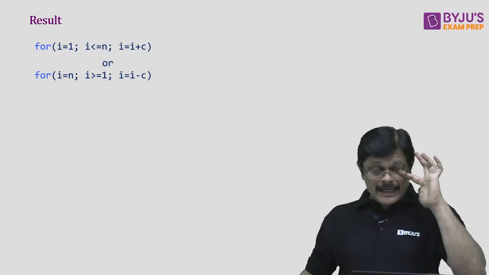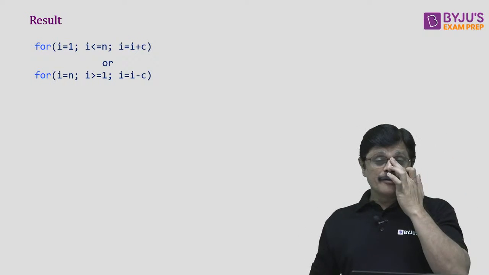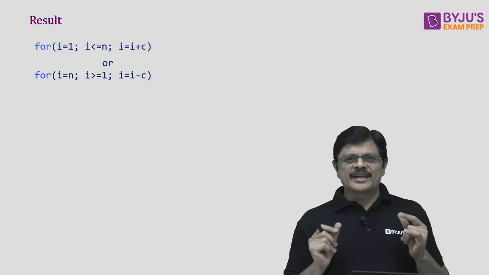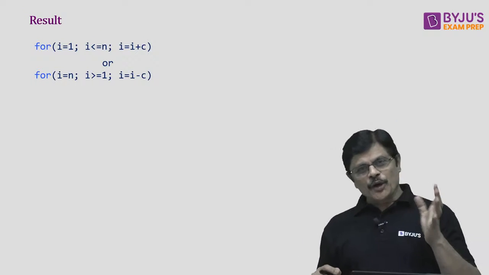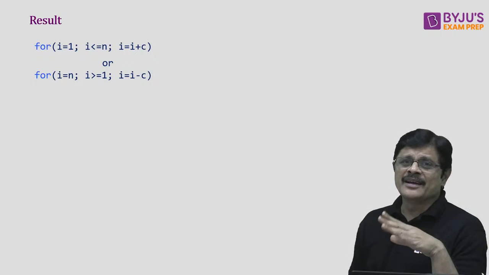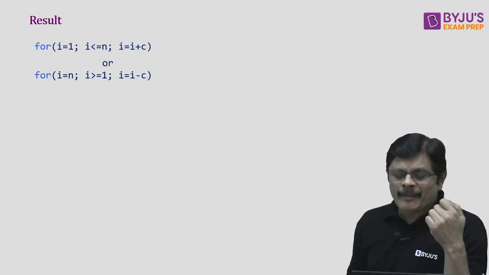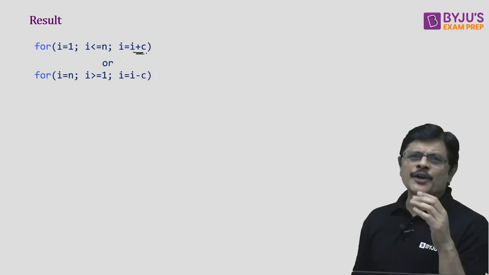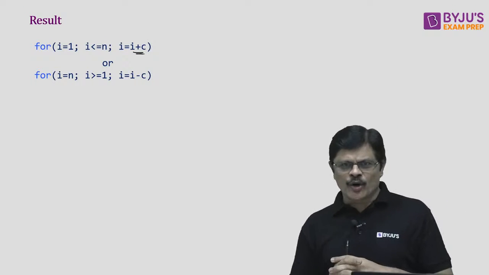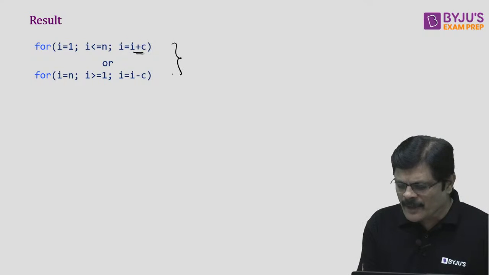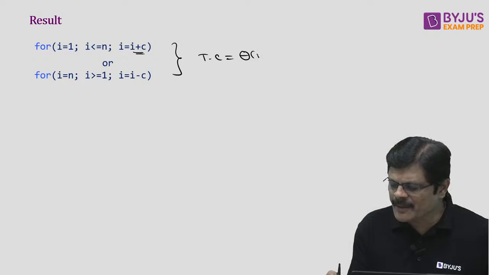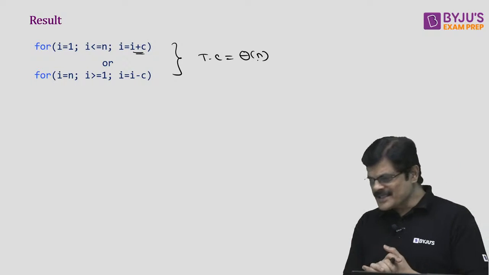Now I give you some standard results. With these, most of the problems can be answered very quickly. Whenever you have a loop from 1 to n, and every time you are incrementing by some constant, or going from n to 1, decrementing every time by some constant, then the time complexity is simply theta n.